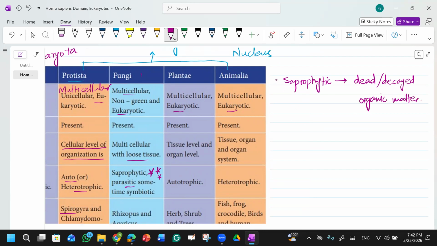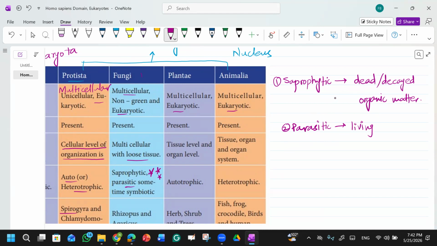So the fungi have two modes of nutrition: saprophytic and parasitic. In parasitic, they take food from the living organism. They don't take from the dead, because in return they are harming. Definitely, they will harm a living body. How can they have parasitic mode on a dead body?